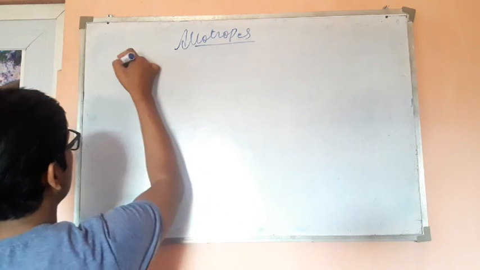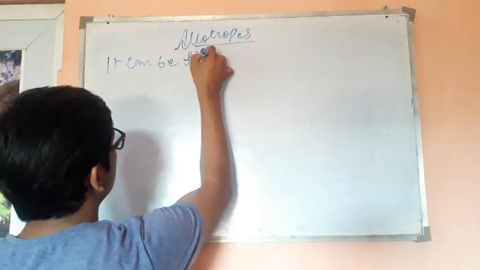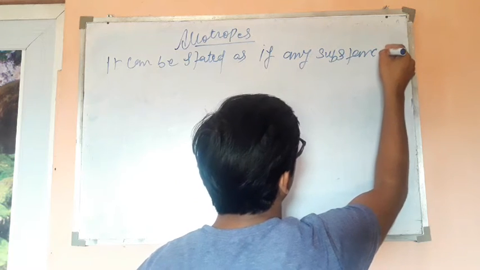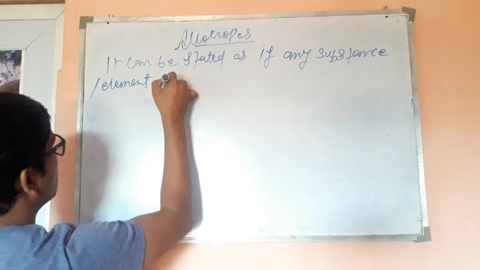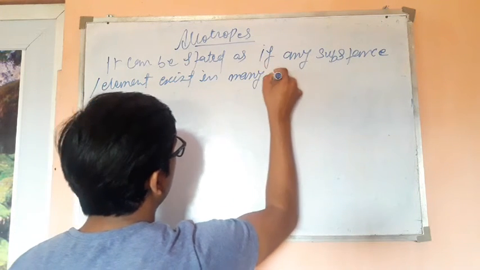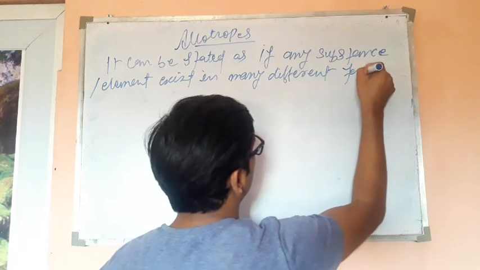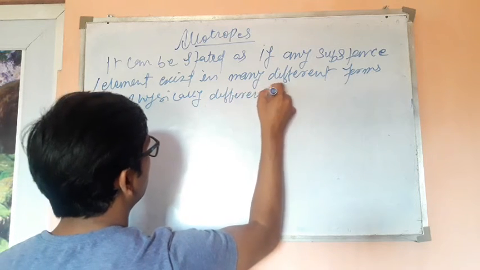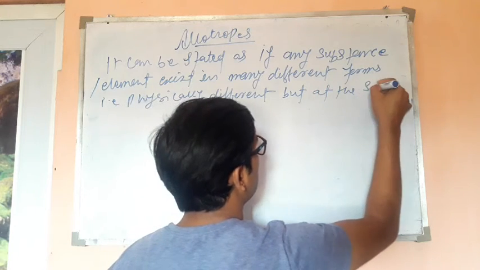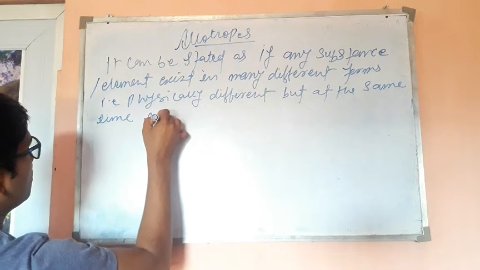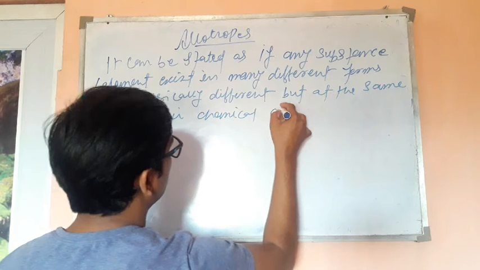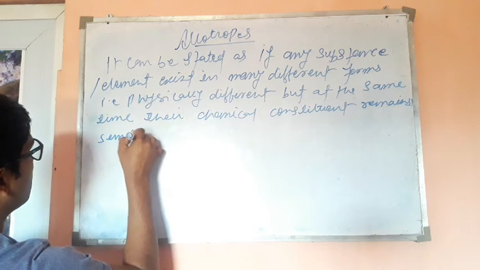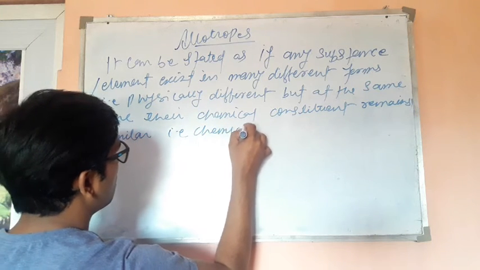Okay, so here it can be stated that if any substance or element exists in many different forms that are physically different, but at the same time their chemical constituent remains similar, that is chemically the same.